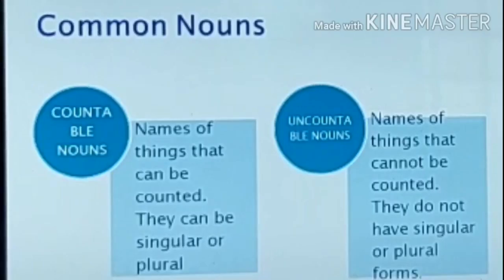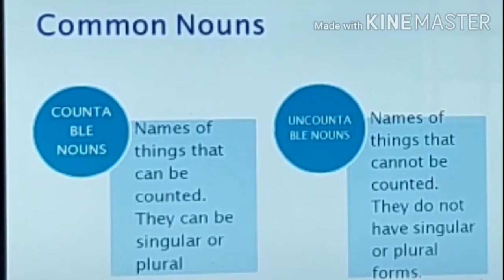Common nouns can be classified into countable and uncountable nouns. What are countable nouns? They are names of things that can be counted in numbers. They can be in both singular and plural forms. Uncountable nouns refer to names of things that cannot be counted in numbers. They do not have singular or plural forms because they are uncountable.